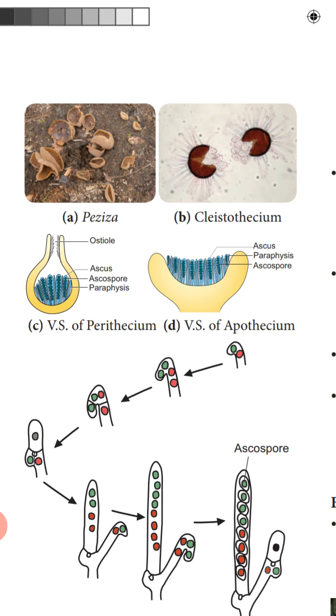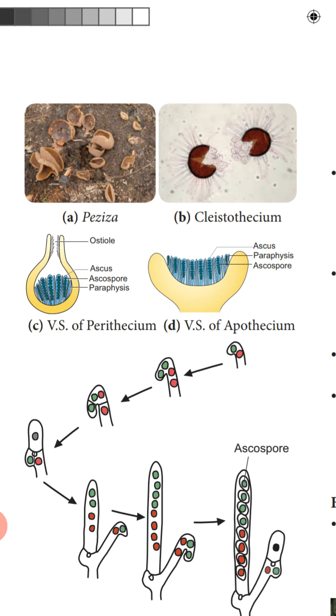Inside this perithecium you can find asci, the bag-like structures, and inside them linearly arranged ascospores are present. Next is the apothecium. Here the ascocarp is a cup-like structure. Inside this also the ascus is present, with linearly arranged ascospores inside it, and between the asci the paraphysis is present there.